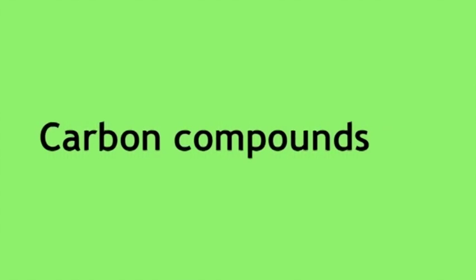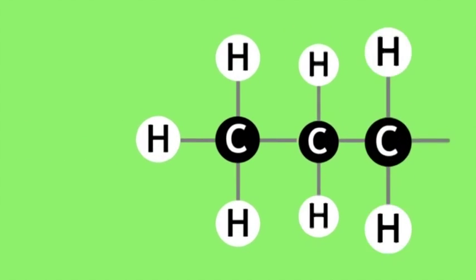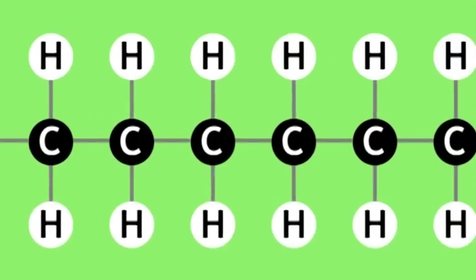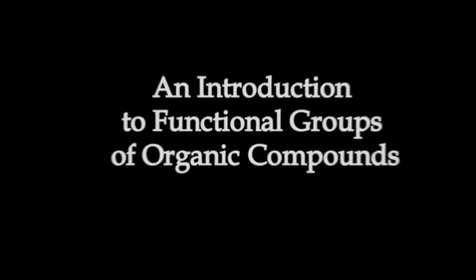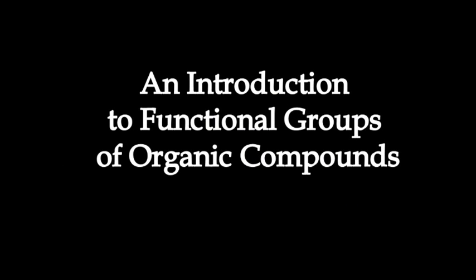Organic chemistry is the study of carbon compounds. There are many millions of organic compounds that you can make using hydrogen and carbon and arranging them in different ways. However, the study of organic chemistry includes any molecule with a carbon backbone. This is an introduction to functional groups of organic compounds.